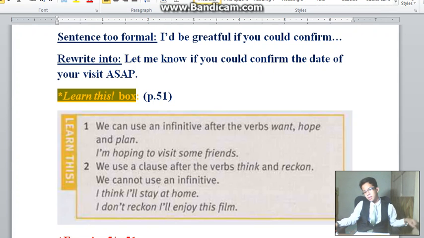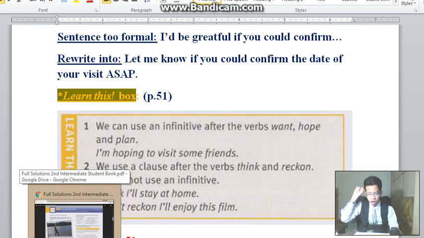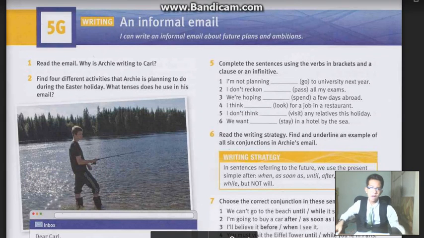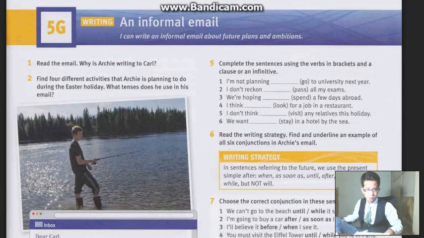So let's do the exercise number 5. Complete the sentences using the verbs in the brackets and the clause or an infinitive. So remember, plan, hope, and want, we will use to plus infinitive, followed by an infinitive.